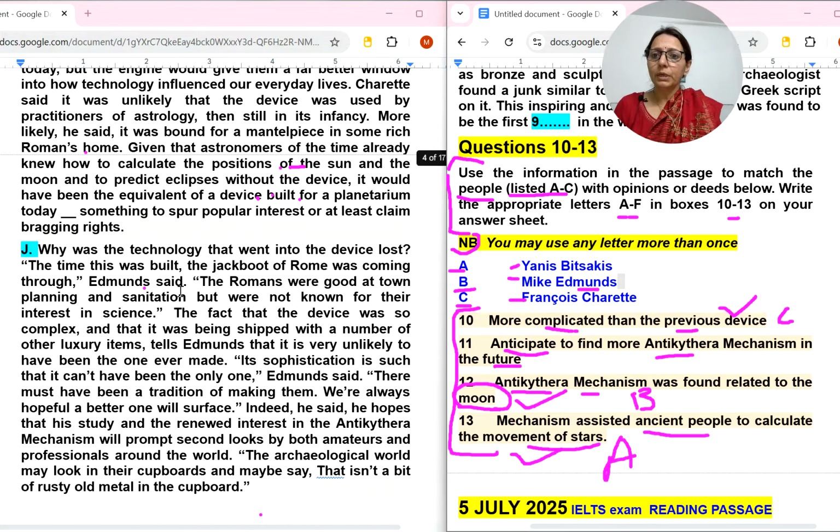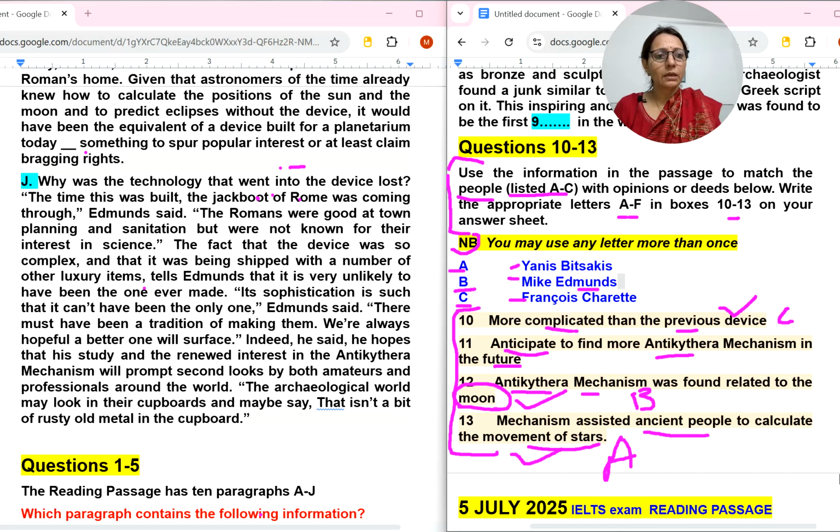So the last paragraph is, yes, again, that's why I think B will come. Edmunds is there. The time was built and the Roman Empire was coming through. The Romans were good at town planning and sanitation, but were not known for their interest in science. The fact that the device was so complex and that it was being shipped with a number of luxury items, tells Edmunds, it is very unlikely to have been the only one ever made.